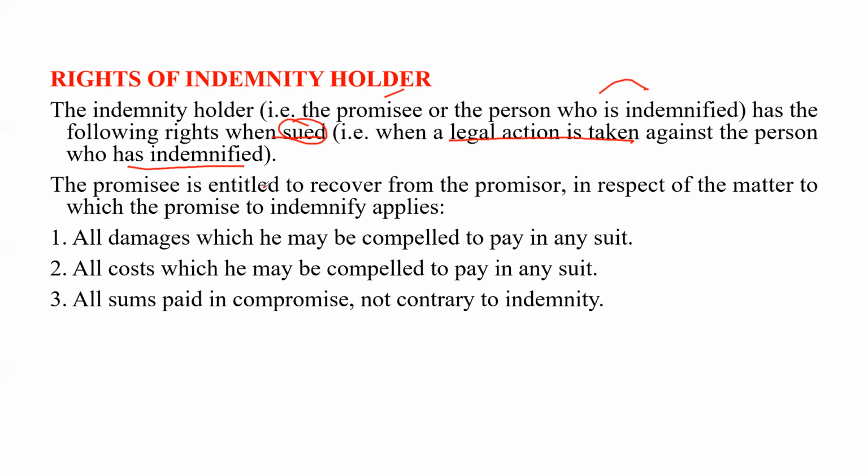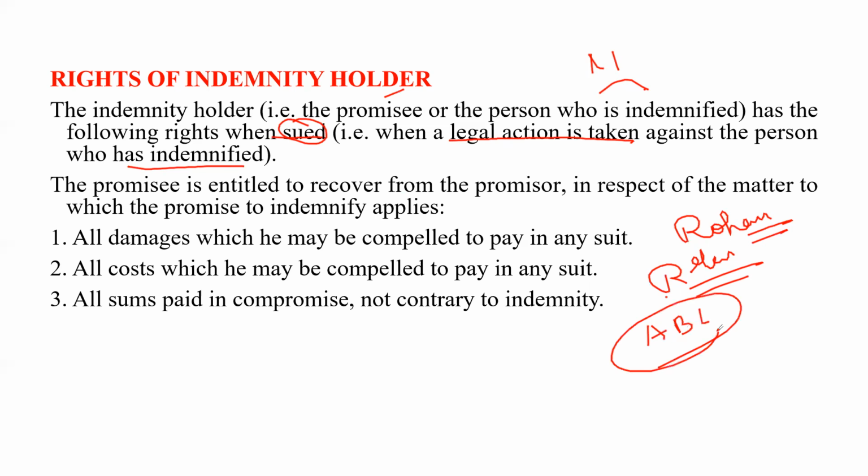So the promisee is the one who gets protection. For example, Rohan gets insurance from, say, ABC company, clear? If anything happens, like with health insurance, they can claim from that, clear? And what is the reason behind that? Because they have already paid the premium for that.